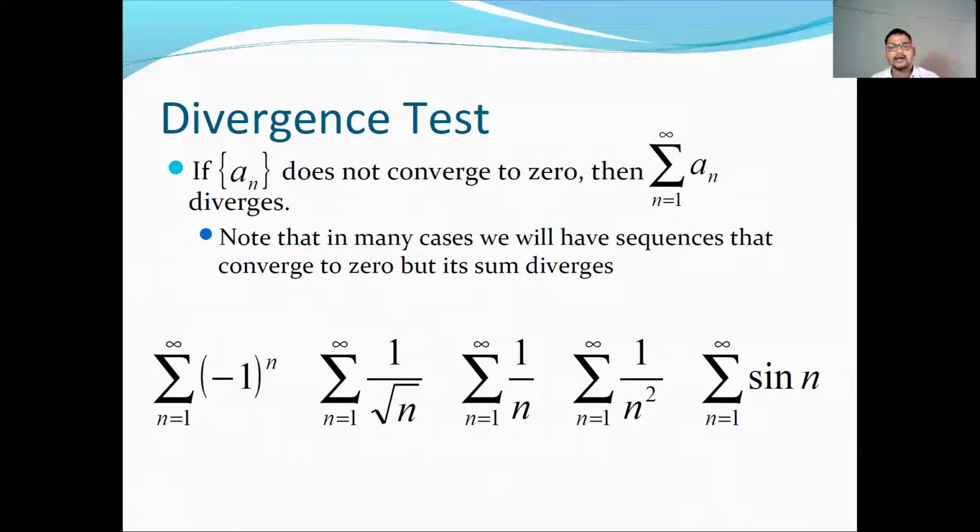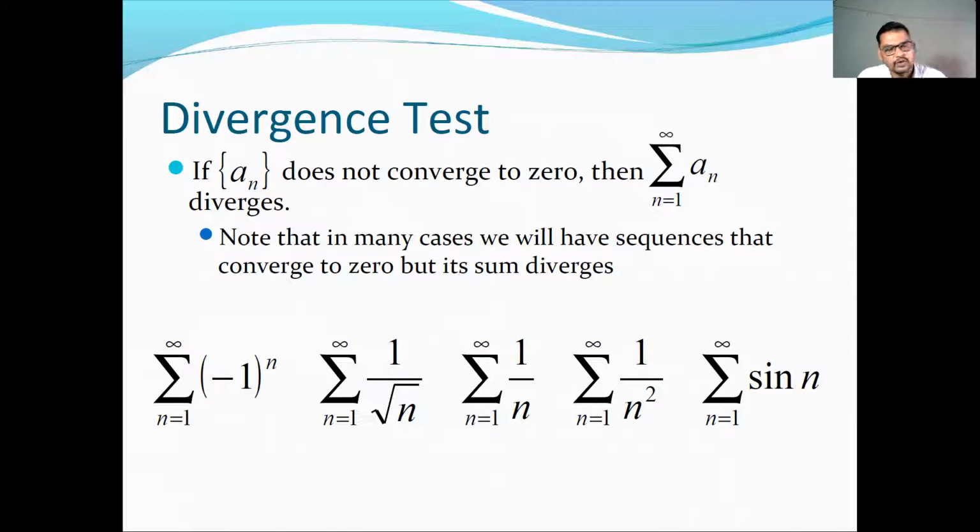So it is a necessary condition for the series summation a_n to converge that the sequence must converge to 0. So what is its converse? If the sequence a_n does not converge to 0, it means that the series summation a_n from 1 to infinity is divergent. Note that in many cases we have a sequence that converges to 0, but its sum does not converge. So it is only a necessary condition, not sufficient.